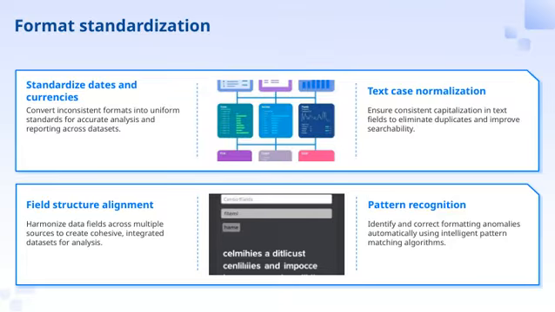Finally, pattern recognition plays a key role. Using intelligent algorithms, we can automatically identify and correct formatting anomalies. This not only saves time, but also enhances the overall quality of our data. Altogether, these steps are essential for transforming raw, messy data into a clean, consistent resource that supports better decision-making, which ties back to our overall goal of improving data accuracy and usability.